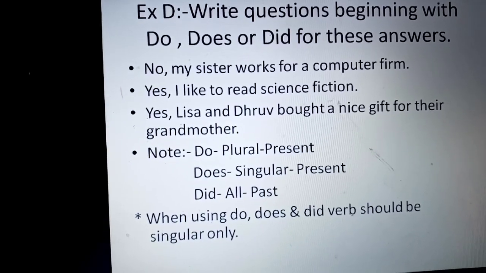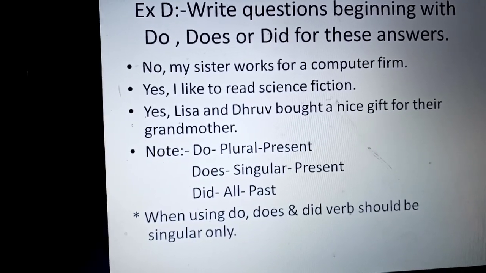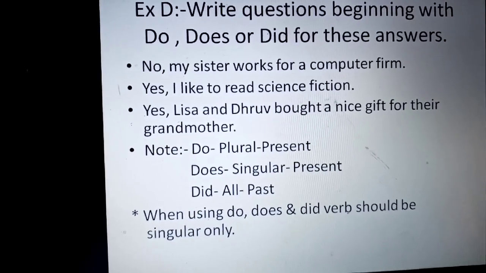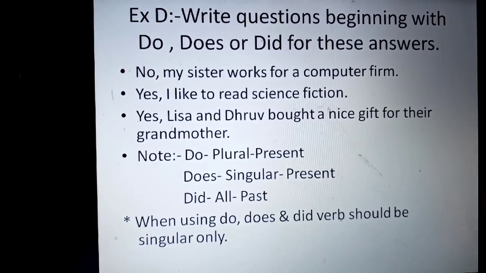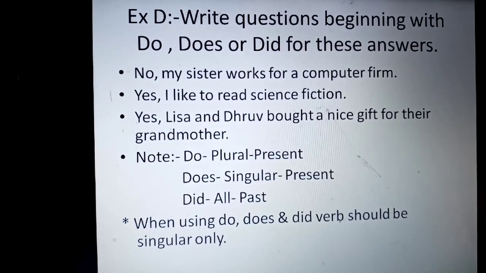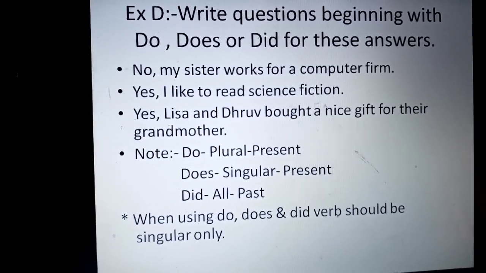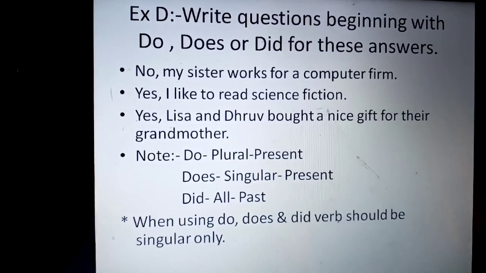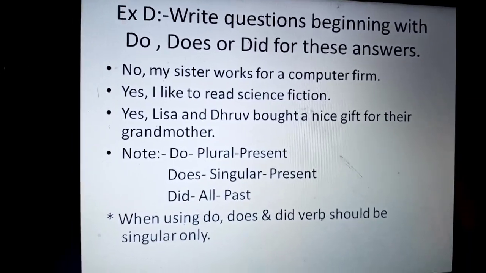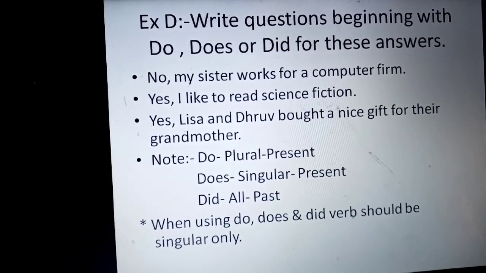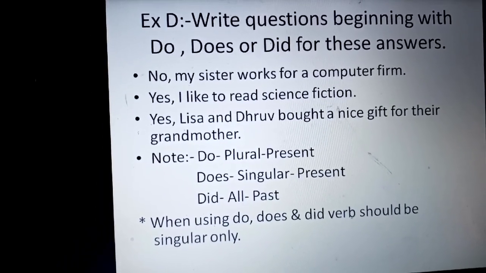Write questions beginning with do, does or did. So you have 3 sentences. No, my sister works for a computer firm. Yes, I like to read science fiction. Yes, Lisa and Dhruv bought a nice gift for their grandmother. These are 3 sentences for which you have to frame questions. Note down, children.